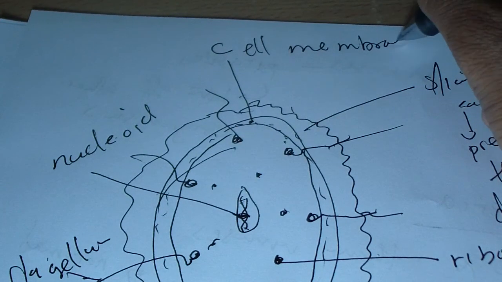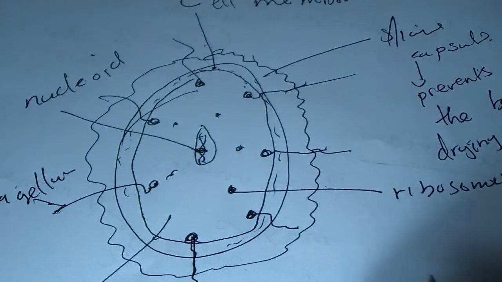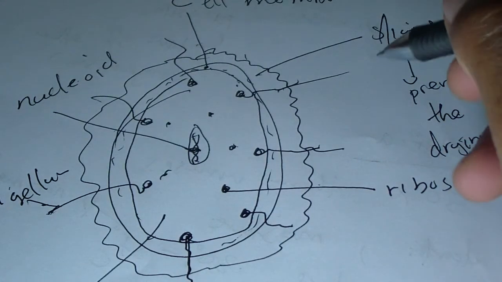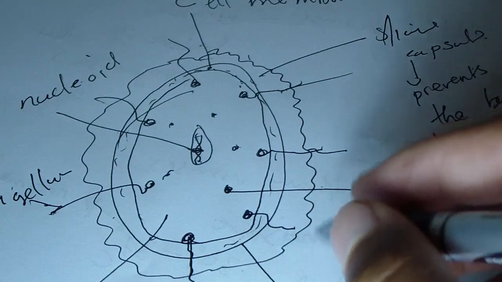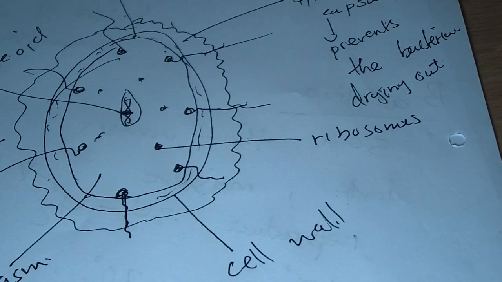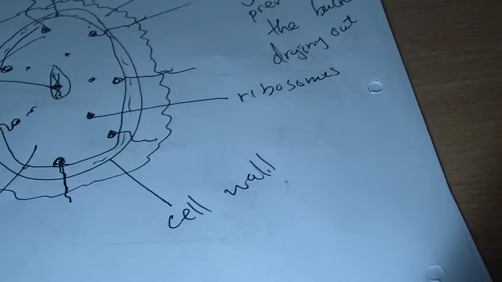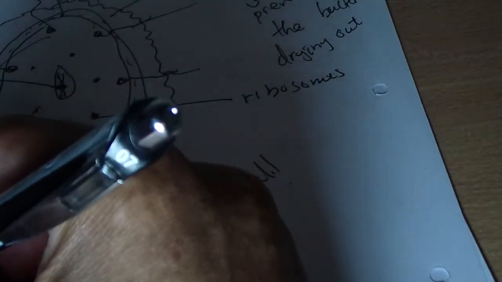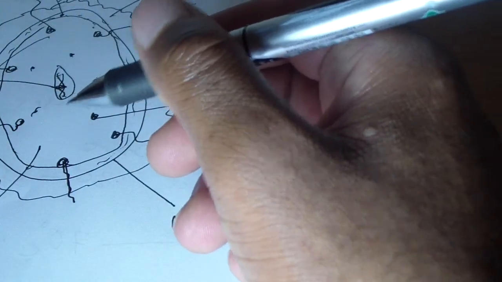And we should have a cell wall somewhere. Let's put it there. So outside there, that's the cell wall. Okay, so what is the purpose of these things that we are writing? The cytoplasm, this guy here, occurs within the cell wall.